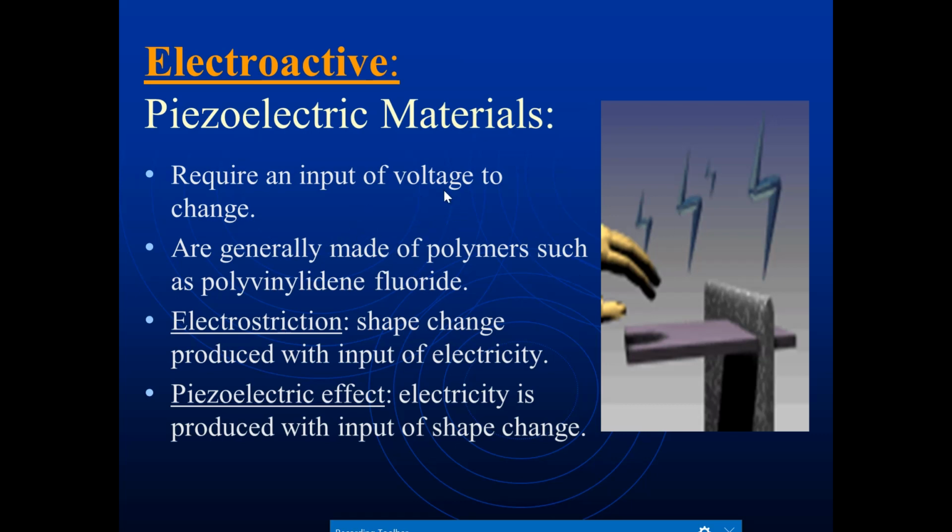Electroactive materials, that is the piezoelectric material, require a voltage input to change. Whenever you provide voltage to a piezoelectric material, it is going to change. They are generally made of polymers such as polyvinyl fluoride. In electrostriction, a change of shape is produced with input of electricity. Whenever we apply electricity to the material, it is going to change its shape.